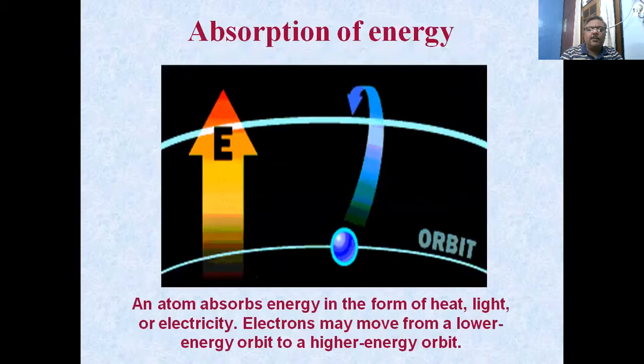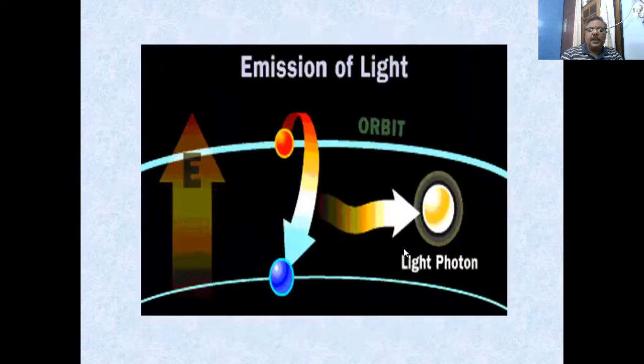When an electron orbiting around the nucleus absorbs energy, it jumps to a higher level, and after some time it will come to a lower level, releasing energy in the form of a light photon.